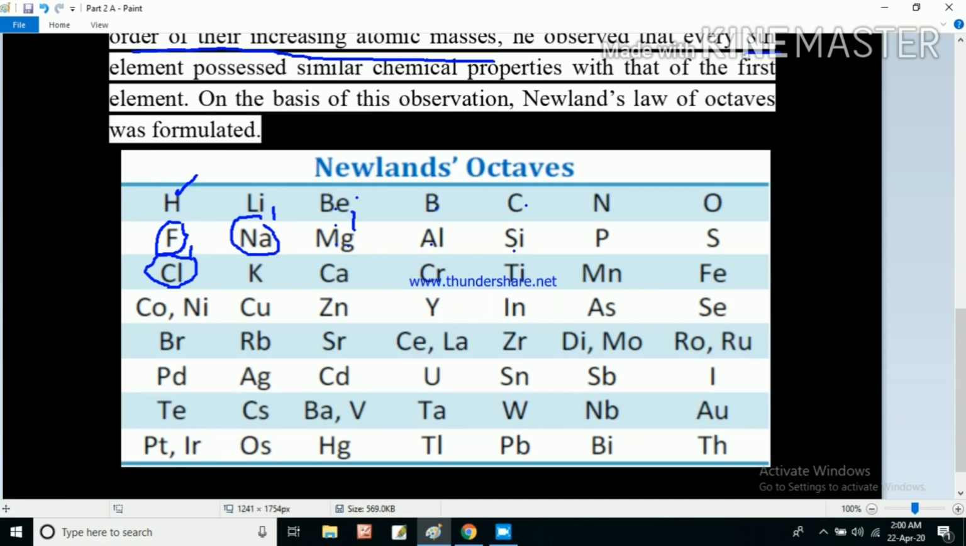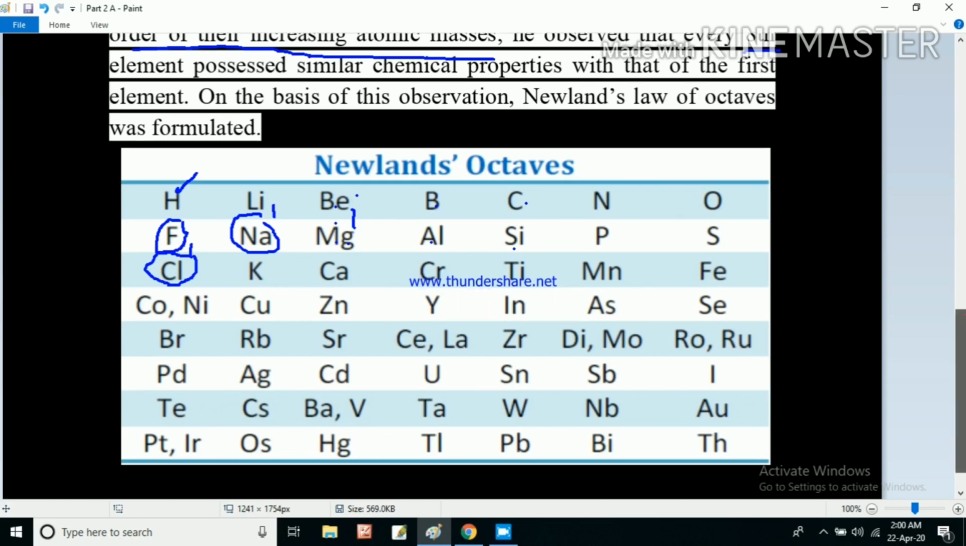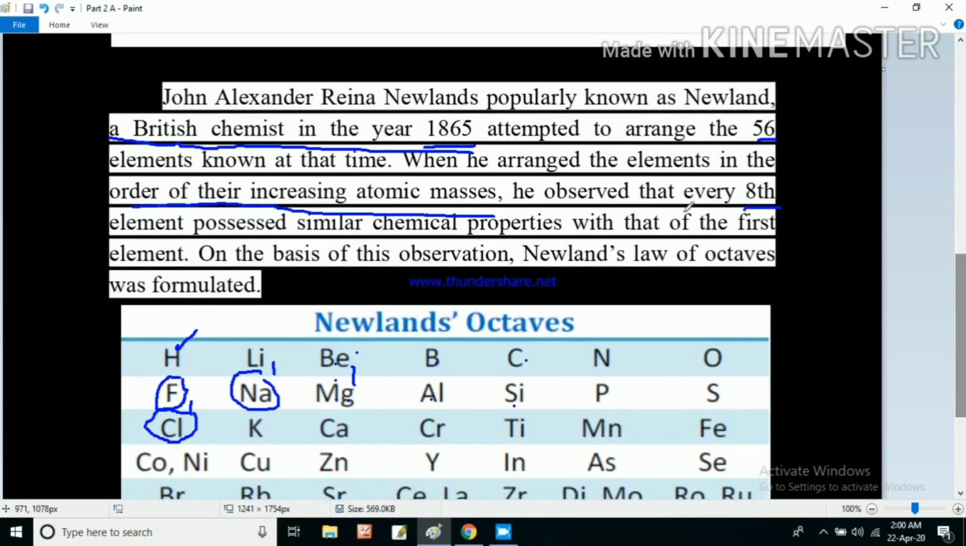On this observation, he gave this law. In this law he said, when the elements are arranged in the order of their atomic masses, every 8th element possesses similar chemical properties to that of the first element. So you remember this one. We will write down the law on the next page.